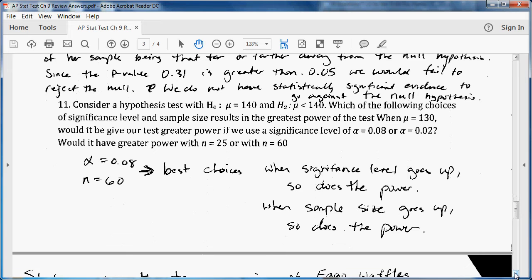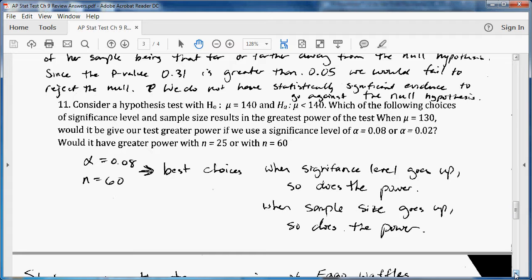Consider a hypothesis test with the null hypothesis of mu equals 140 and the alternative hypothesis that mu is less than 140. Which of the following choices of significance level and sample size results in the greatest power of the test?